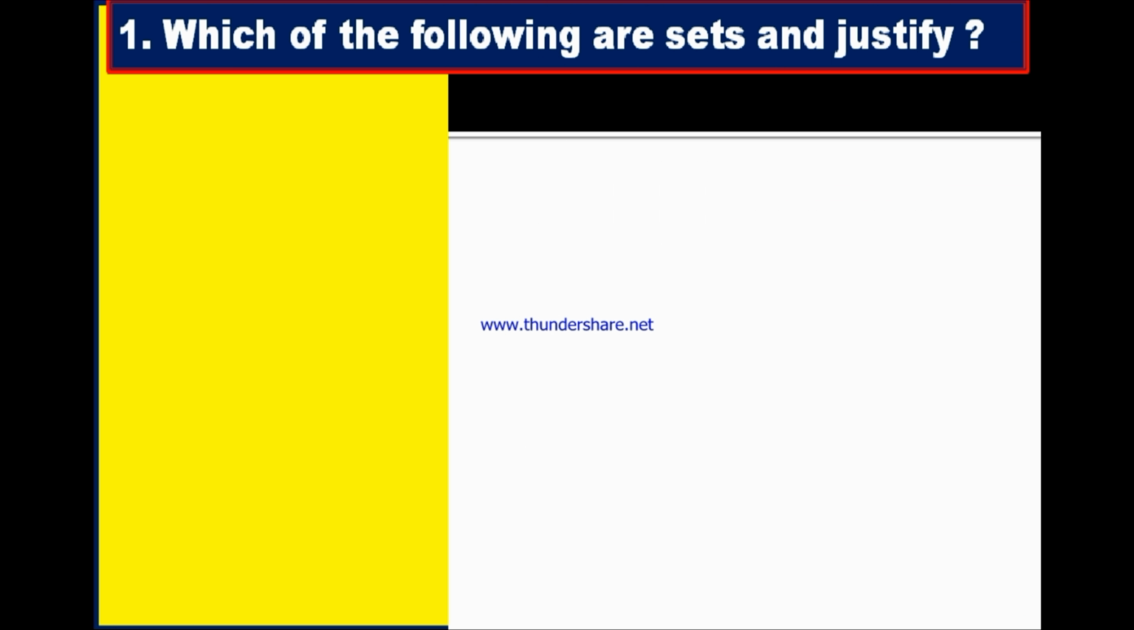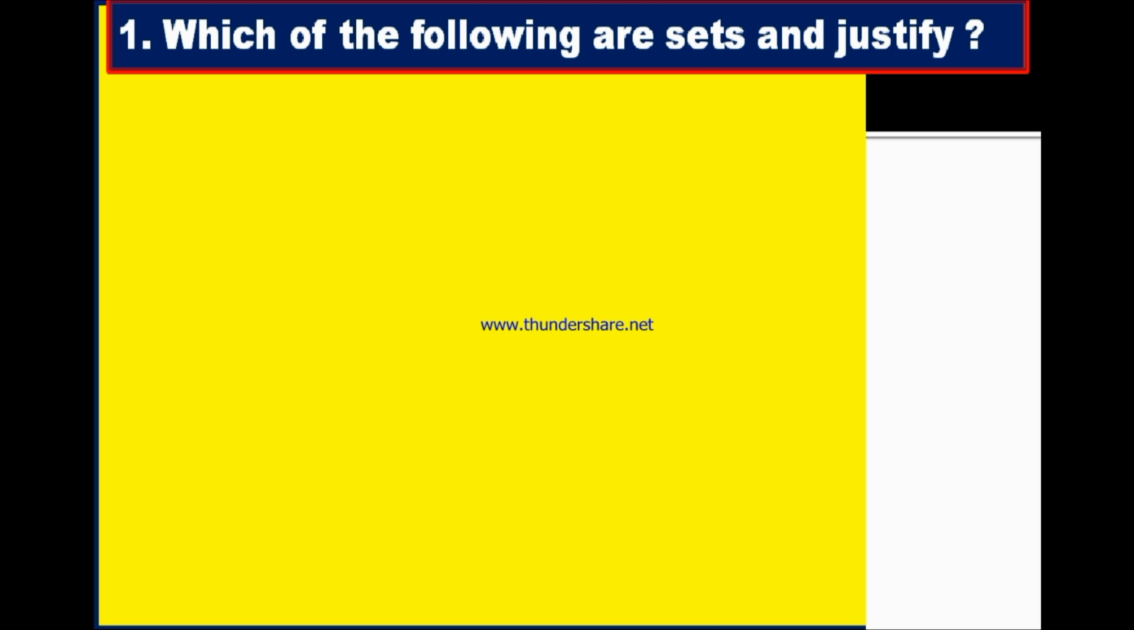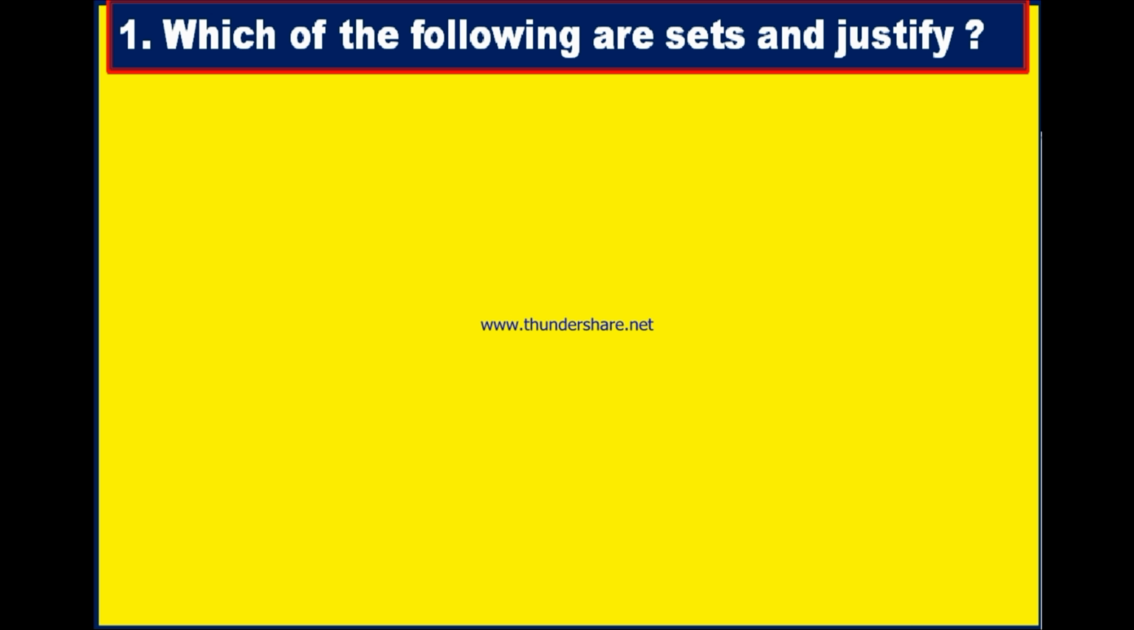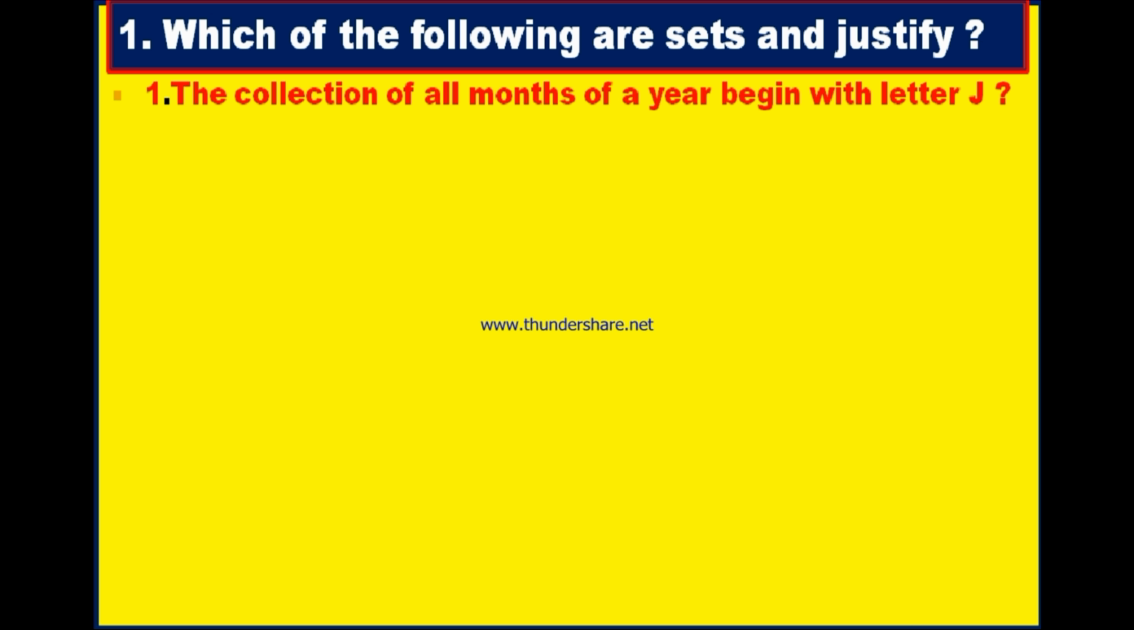Which of the following are sets and justify? I shall repeat the question. Which of the following are sets and justify? Here is the first bit. The collection of all the months of a year that begin with letter J. I shall repeat: the collection of all months of a year that begin with letter J.